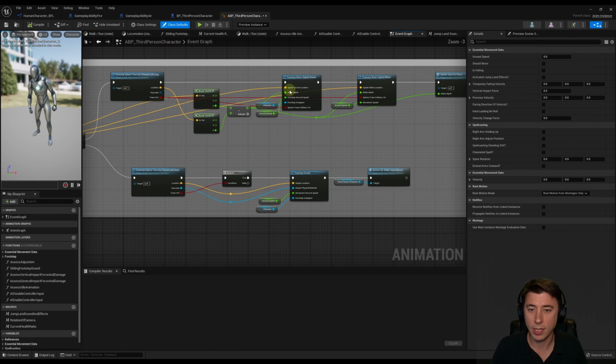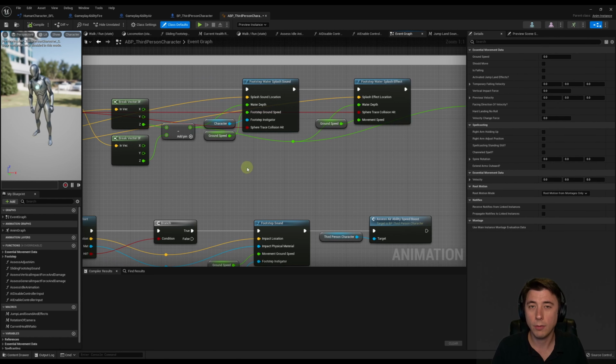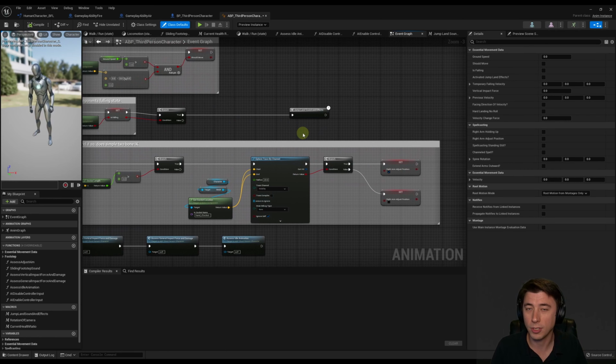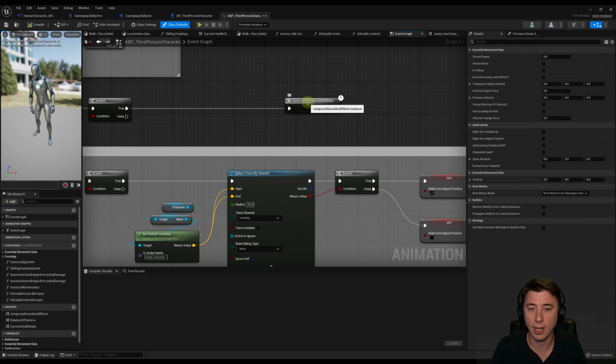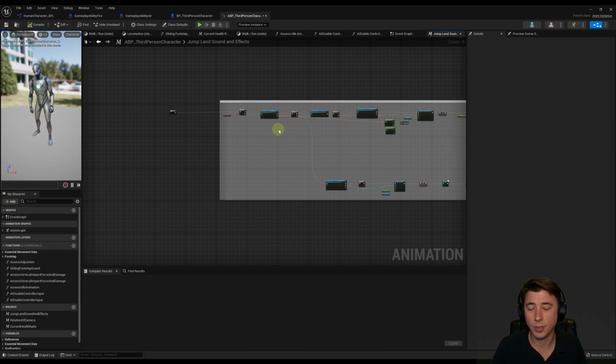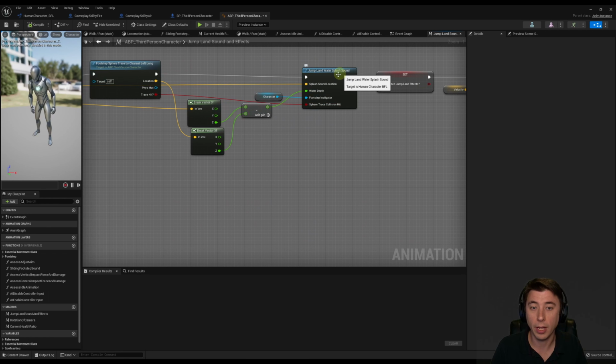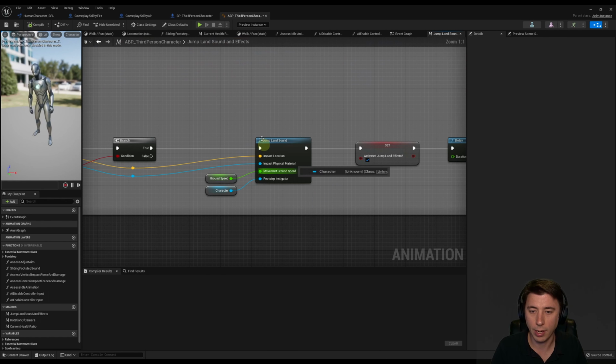So if I come up to the top one, it's also here. And then we have another one we still need to do. And this, to be honest, I think is the sloppiest build that I've done in this series. So I hope to change this at some point, but it's the jump land sound and effects that we've got up here. So we got to go into that macro. And this was also episode 20 and then into 21 as well. So we've got a couple different ones here. So jump land water splash sound, have to connect up character to our footstep instigator. And then also down here, jump land sound, connect up character to footstep instigator.